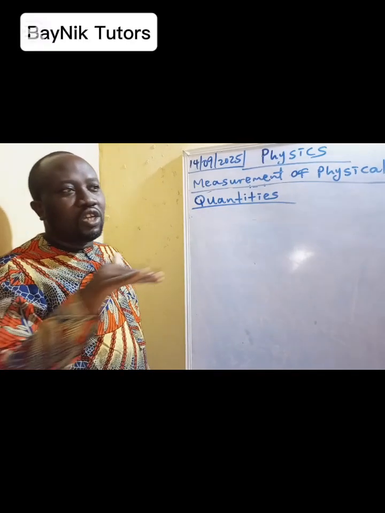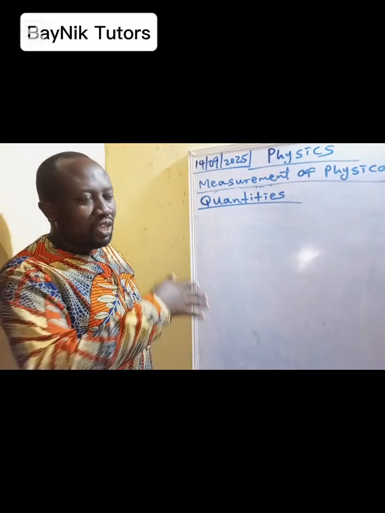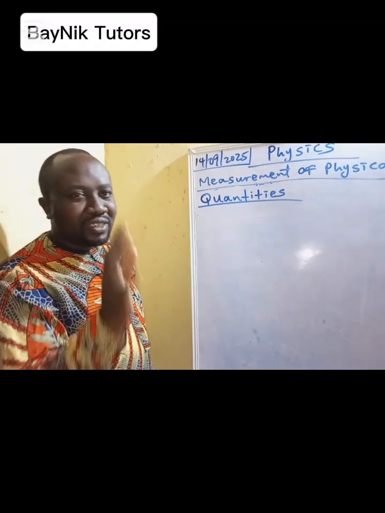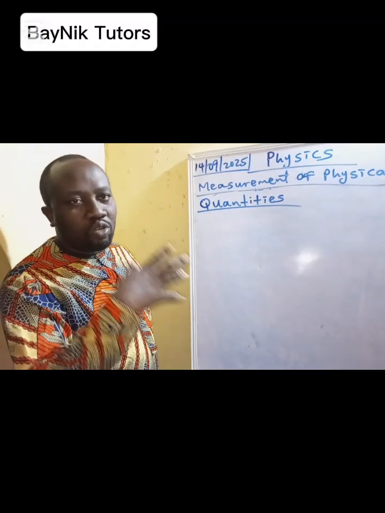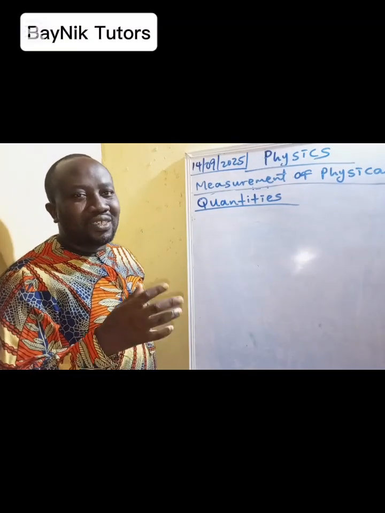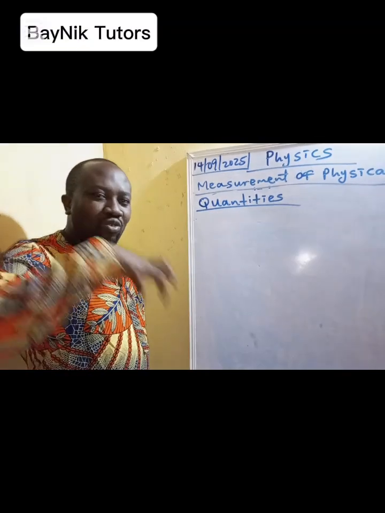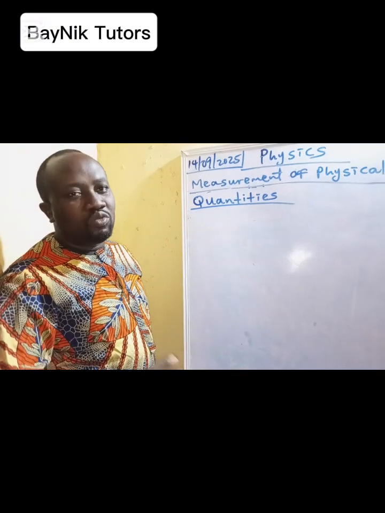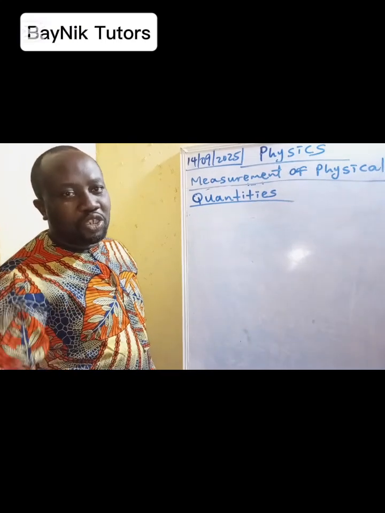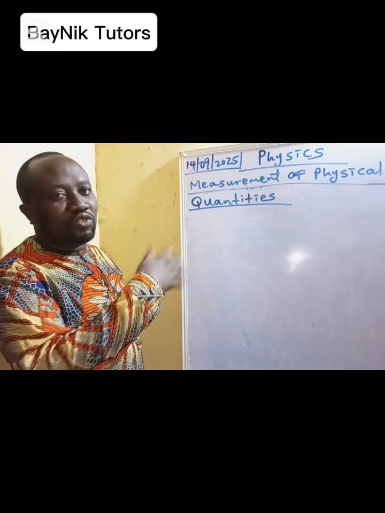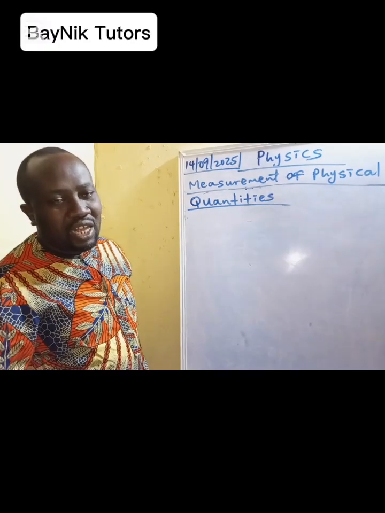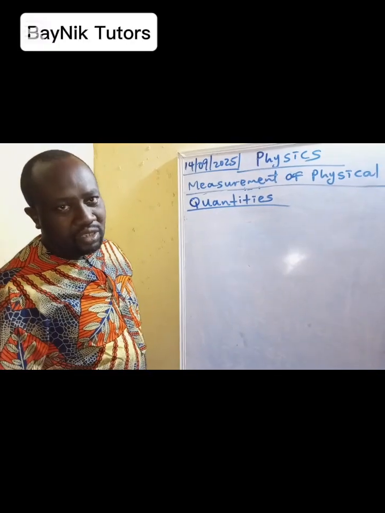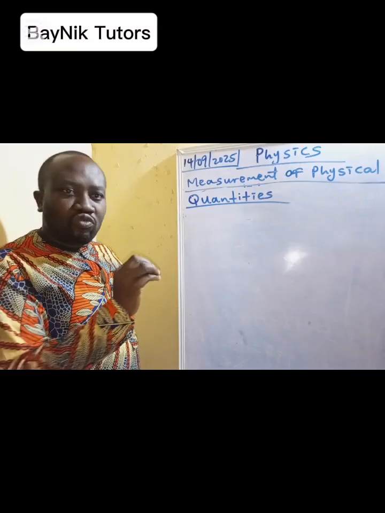You know, in physics, you can't do without quantities. Now we talk about electric current, resistance, we talk about heat, we talk about work done, we talk about energy. All these are still around quantities. So all this will be analyzed this morning. Then we'll now move to dimension. Handling the dimension, we'll discuss some things around past questions as far as dimensional questions are concerned. So join us as we do all this derivation.